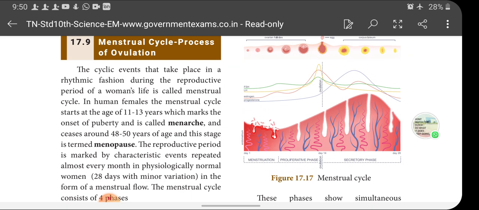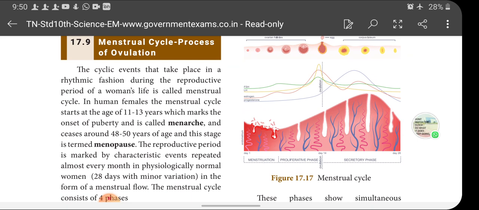What is the reproductive period? The period between puberty and menopause is called the reproductive period. So these rhythmic changes take place only during this reproductive period. They will not take place in the pre-reproductive and post-reproductive periods.